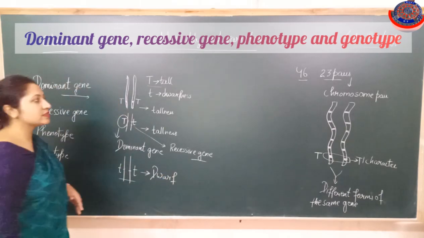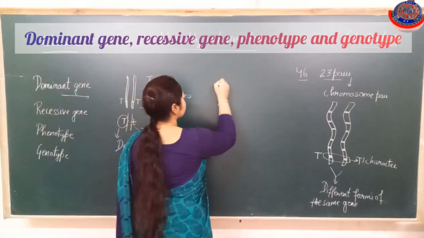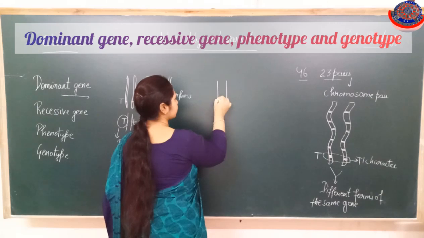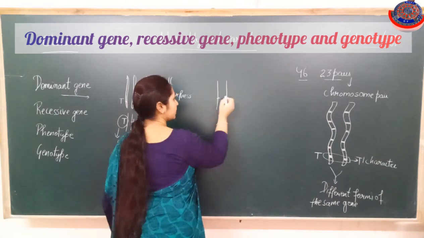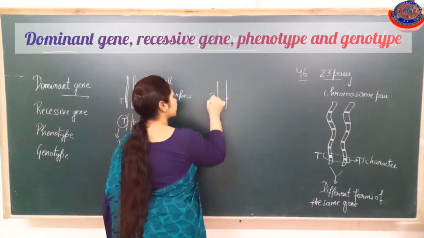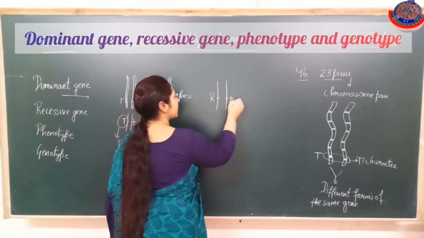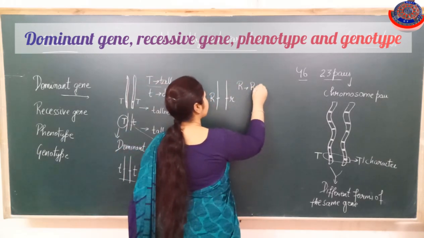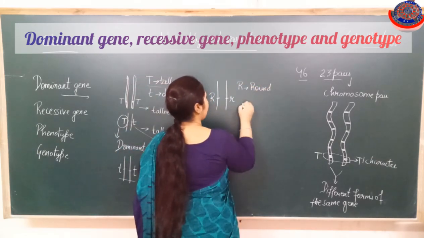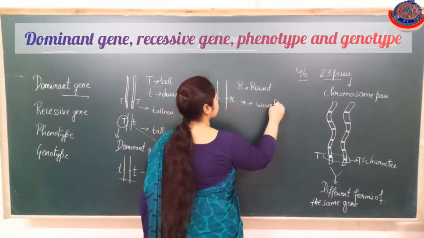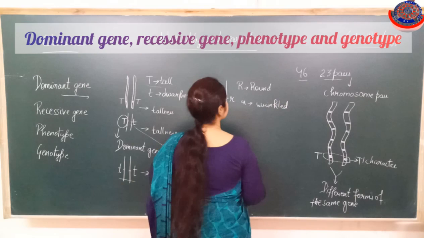Okay, now we can take another example, in the case of seeds, the shape of the seeds. If we take the character, that is shape of seeds, then suppose capital R is present, and here small r. The capital R is responsible for the round seeds, and the small r is for wrinkled seeds.